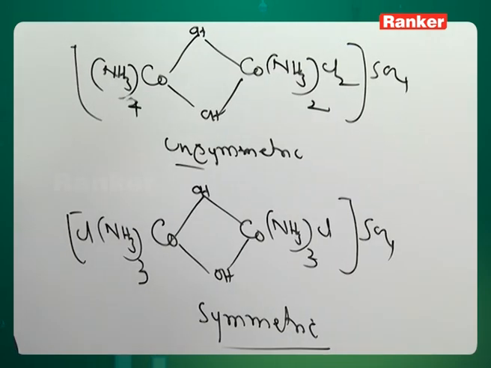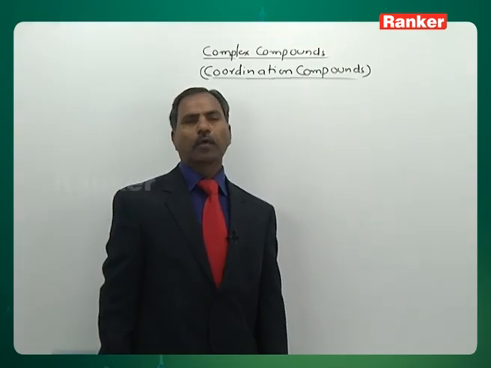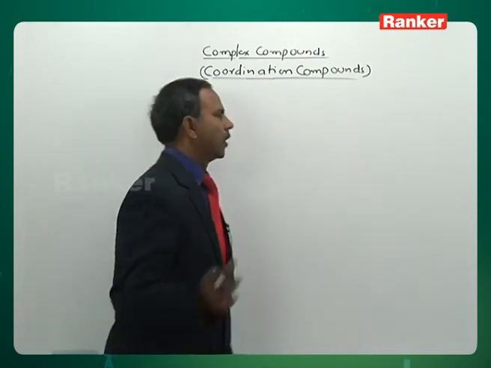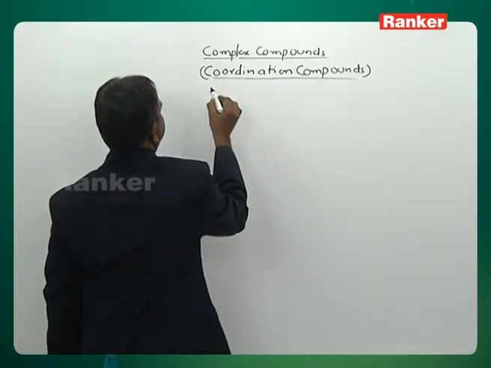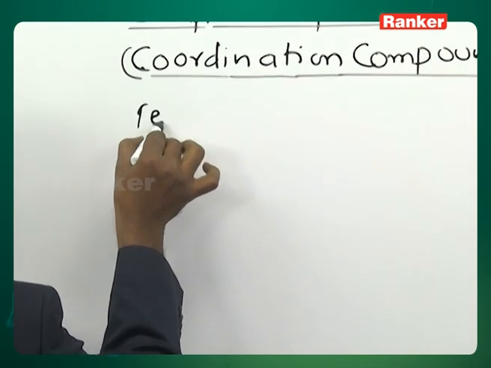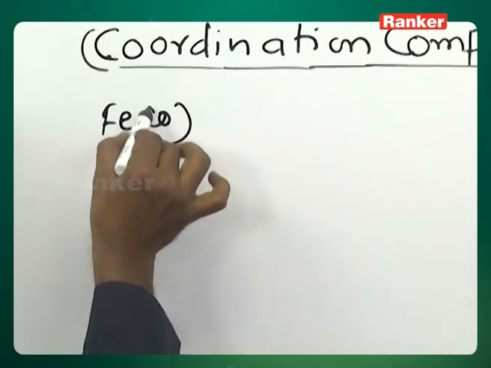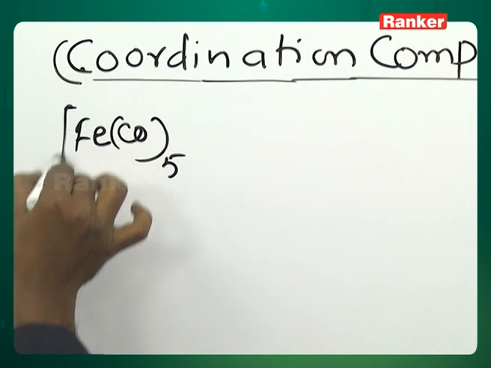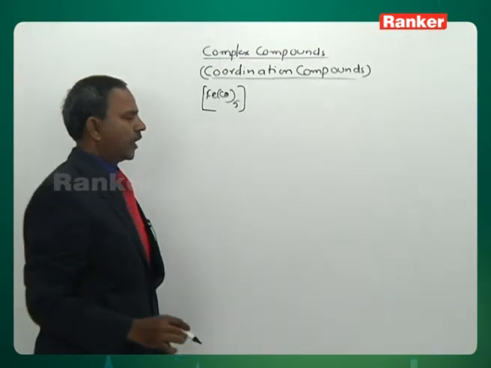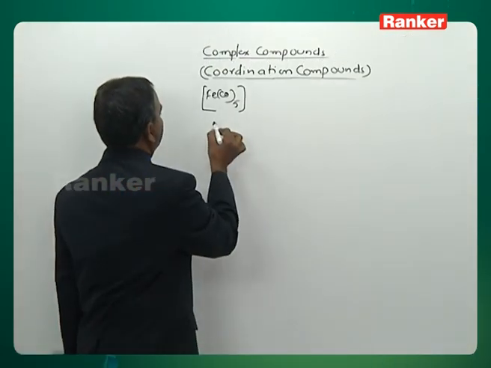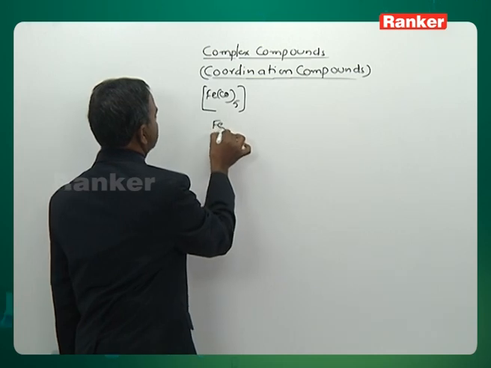Next, let us see the next type. Let us do now coordination number 5. Let me give a complex, Fe(CO) taken 5 times. Fe(CO)5. Look here, let us follow the same steps.